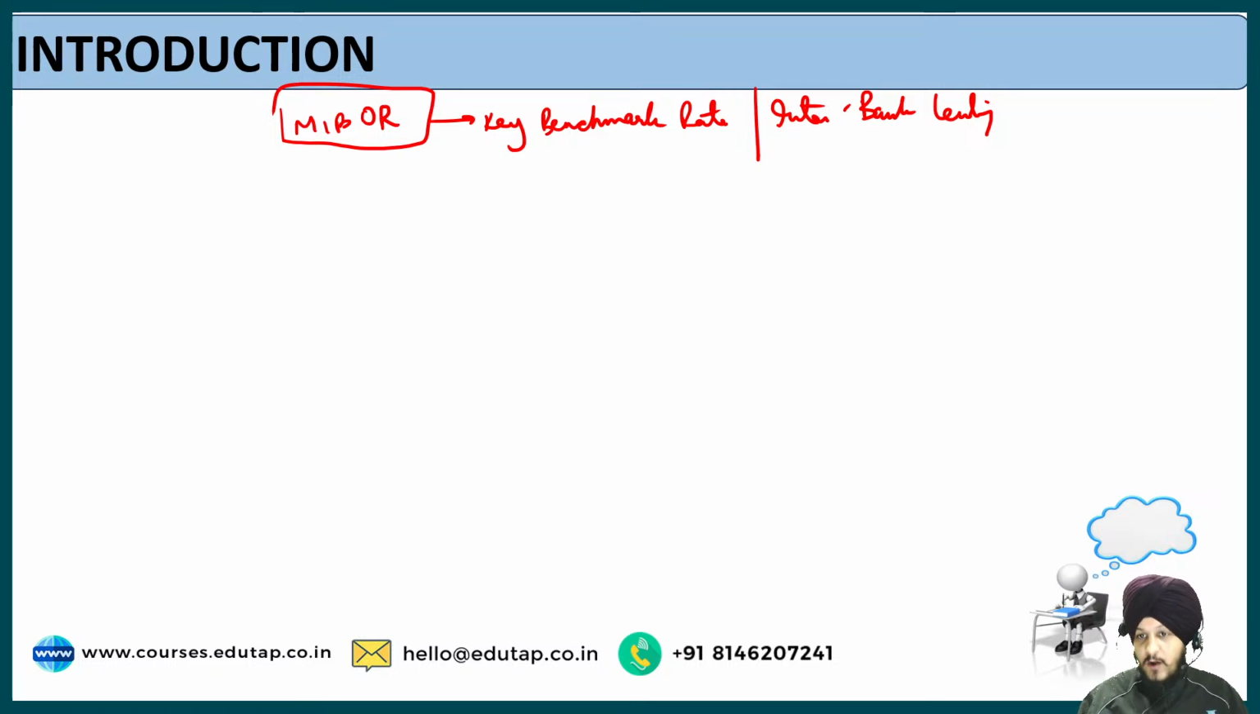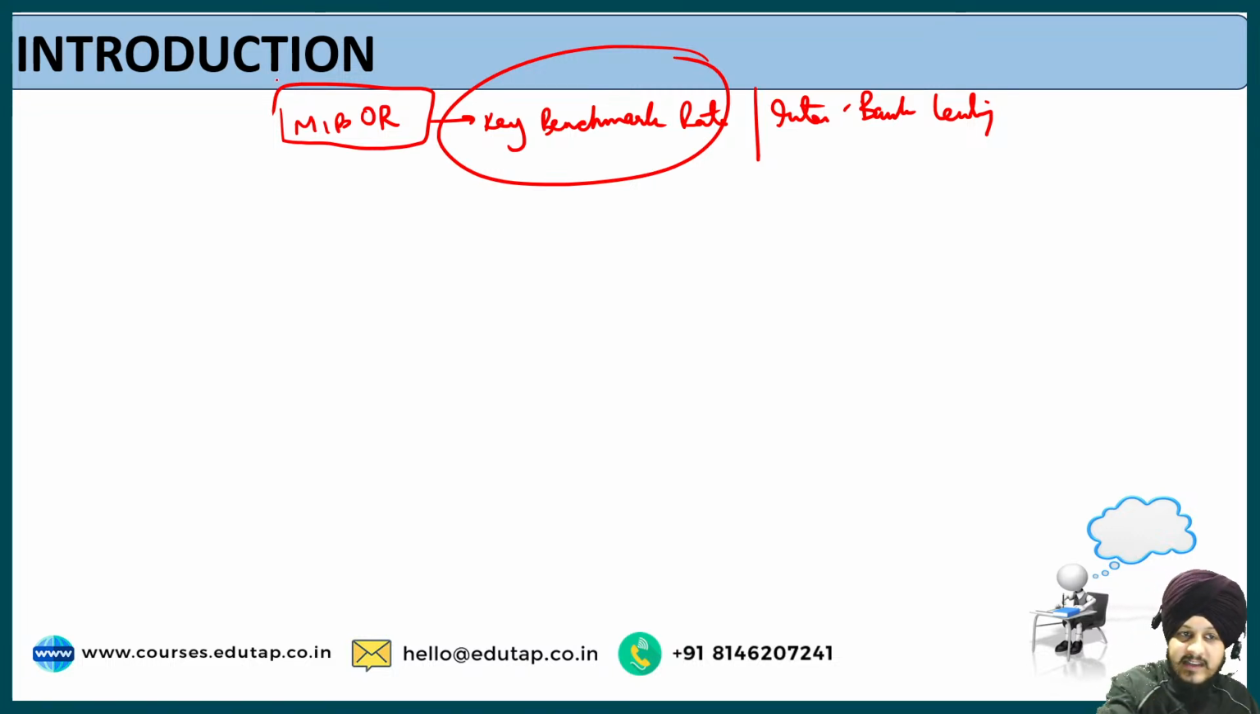Fine. So that is nothing but what interbank lending is, and this MIBOR acts as a benchmark rate for the interbank lending. For example, if a bank has to give a loan to another bank or a financial institution, they can take this MIBOR as a benchmark rate. So they can give loans like MIBOR plus 2, MIBOR minus 2, MIBOR plus 4. In such a manner, MIBOR acts as a benchmark rate for the purpose of lending.